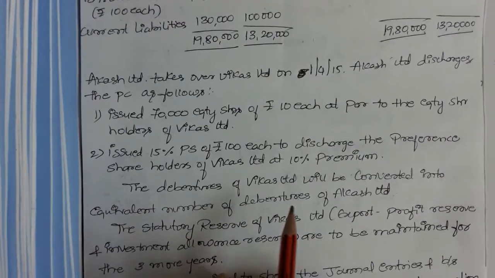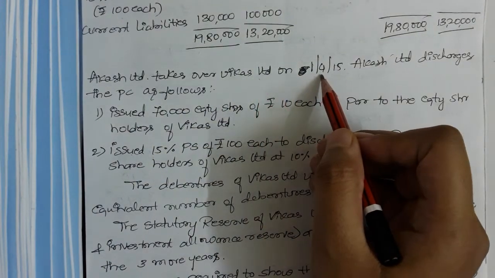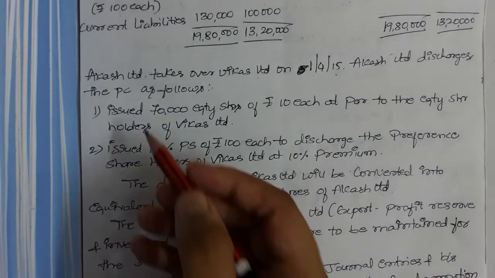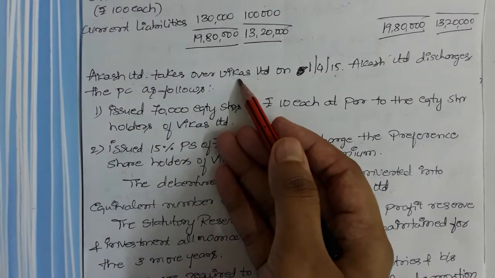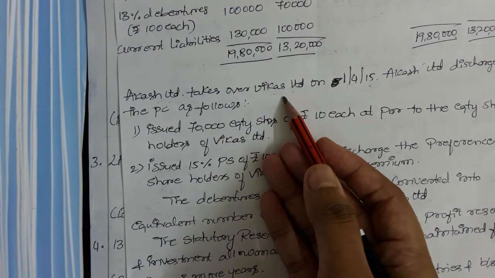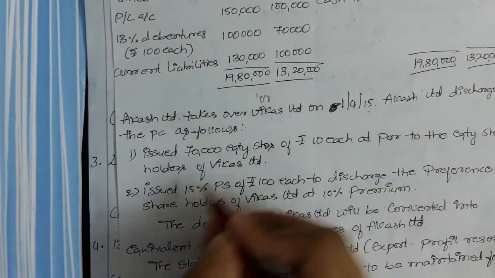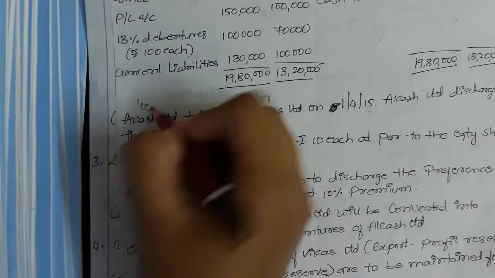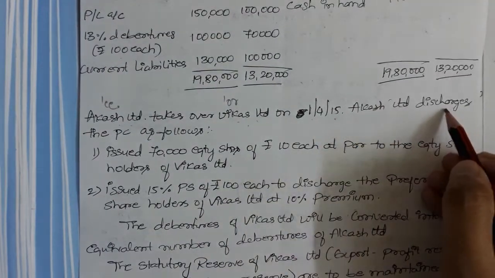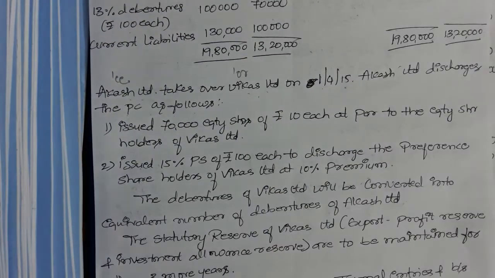Akash Limited takes over Vikas Limited on 1st April 2015. Which company is taking over? Akash is taking over. Which company is giving here? Vikas. So now the purchasing company is Akash and the old company is Vikas. So here Vikas will be the transferor, Akash will be the transferee, right? Understood?